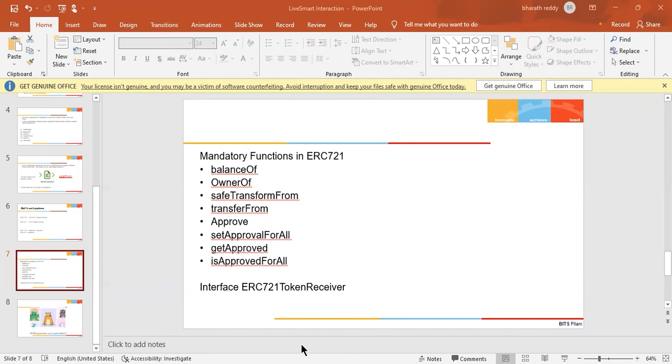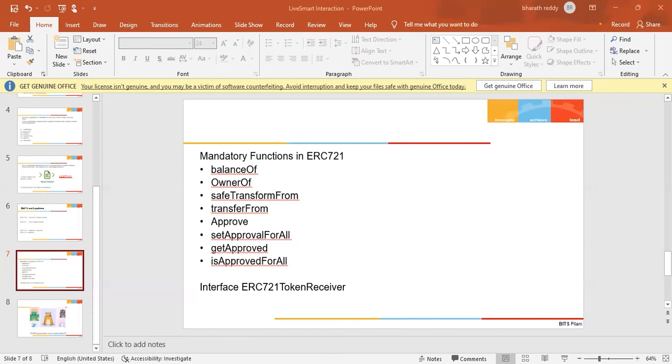Then you have an approval mechanism to do a delegated transfer. Like in ERC20, you have an approve function and you specify the address that you want to approve. You also have to specify the token ID that you approve. So you approve an address for a specific asset, not for all the assets, and you also don't need to specify any quantity. So the approval for a token ID is binary, yes or no.